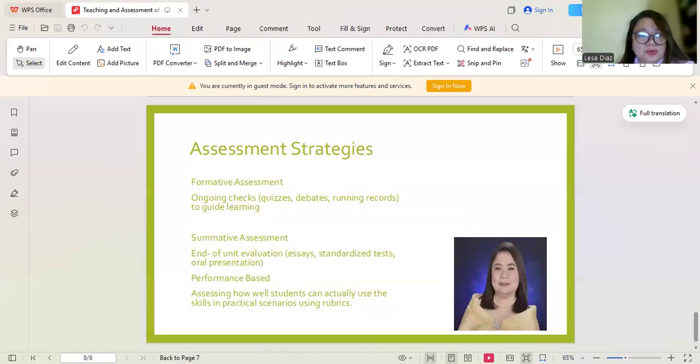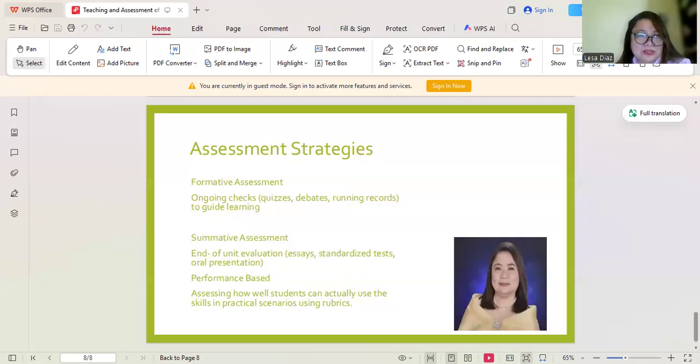Okay. So take note, guys, that when designing or choosing assessments for macro skills, educators rely on four pillars. What are these? If we have macro skills, we have five skills here in the assessment. When designing or choosing assessments for macro skills, we have these four pillars. What are these? We have validity, reliability, authenticity, and what we call the washback effect.